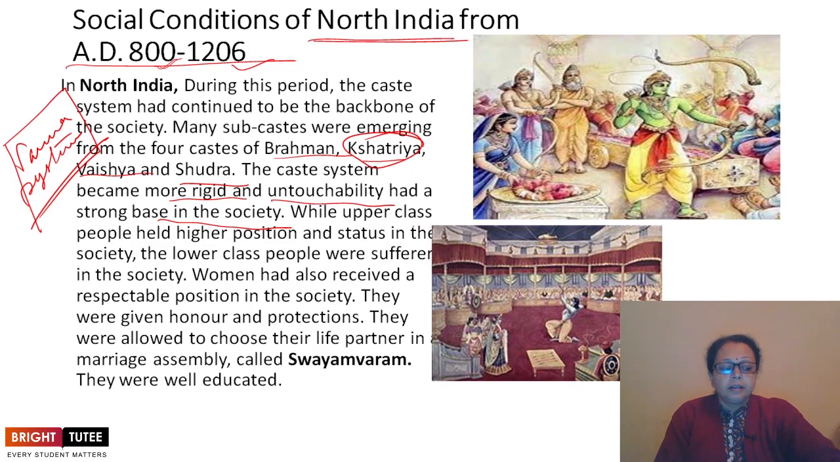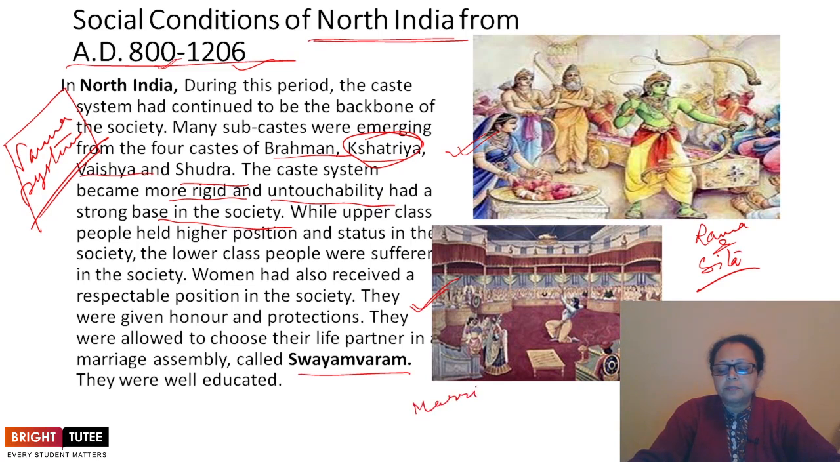Not only that, they were also allowed to choose their life partner in a marriage assembly called Swayamvar. This is the Swayamvar scene of the marriage of Ram and Sita. And this is the Swayamvar scene from the Mahabharata, the marriage of Draupadi.